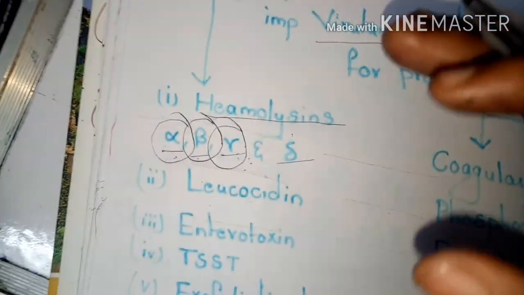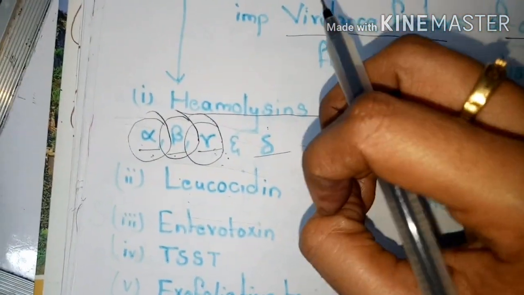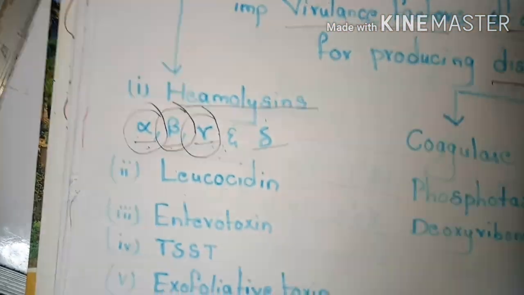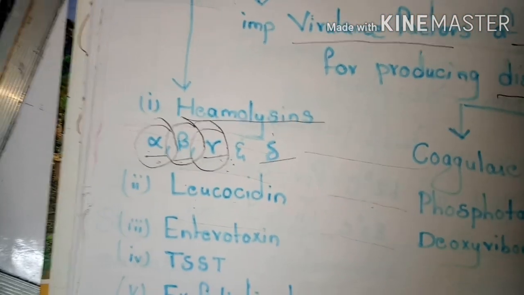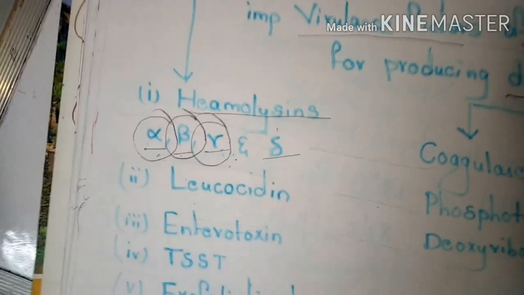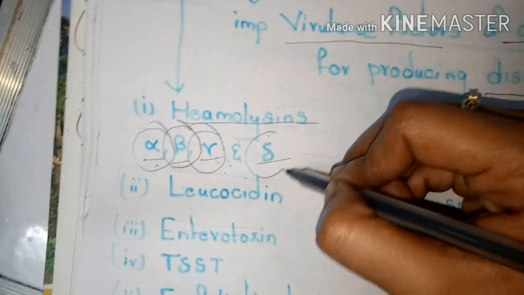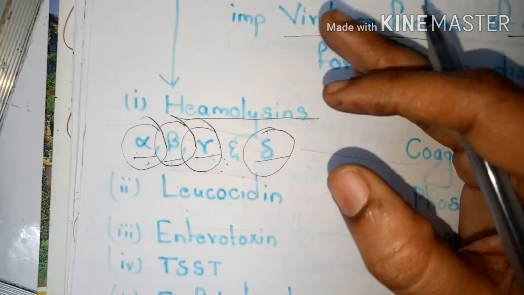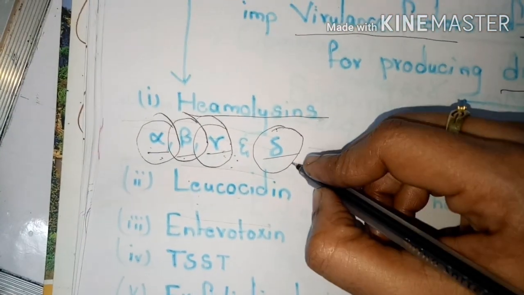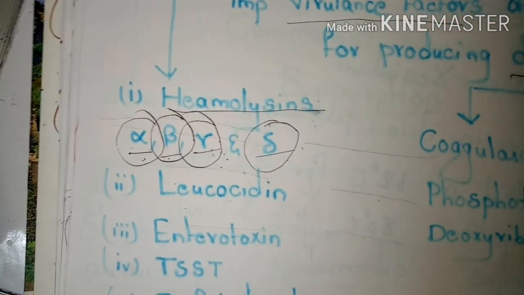The major role of these toxins is to lyse the RBC of human, rabbit, sheep and others. Next, the last one is the delta lysines. These lysines lyse the human, sheep and rabbit RBC cells. These are the major roles played by the hemolysin toxins.